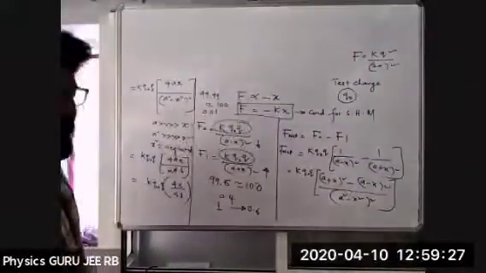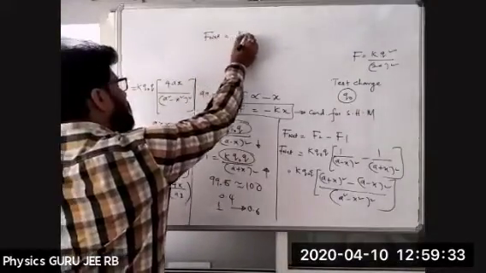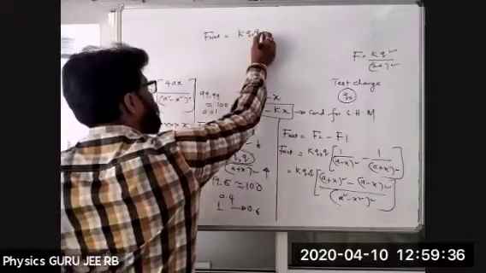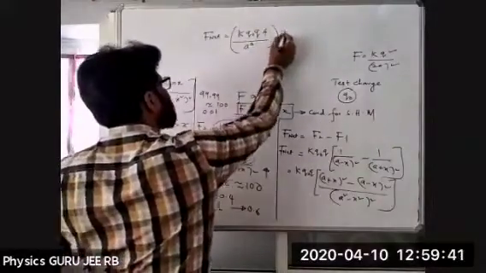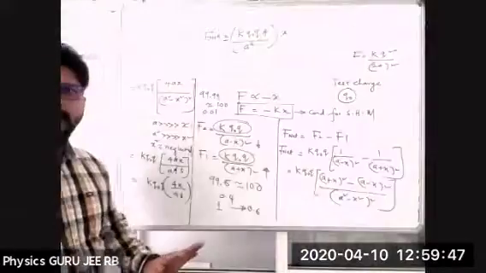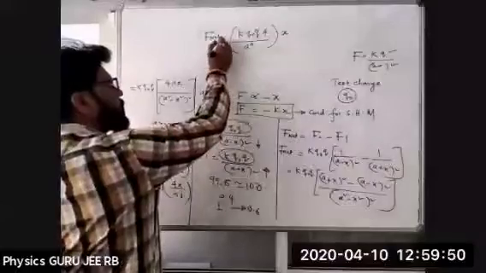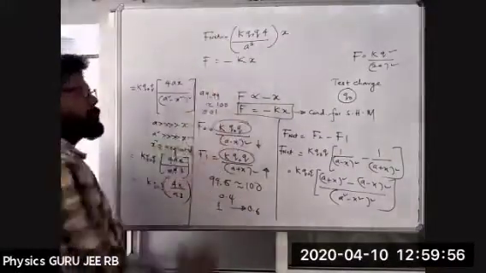So now I'm taking this force. This is nothing but net force. What I got, net force is equal to k q naught q into 4 divided by a cube into x. Rearranging the equation, this can be written with a minus sign. It looks like F is equal to minus k x.